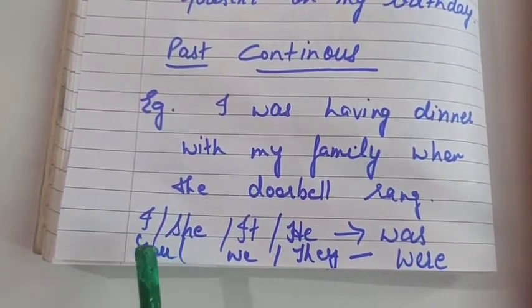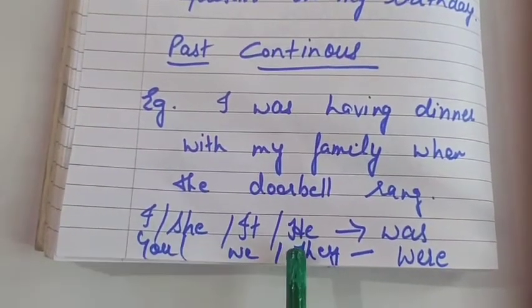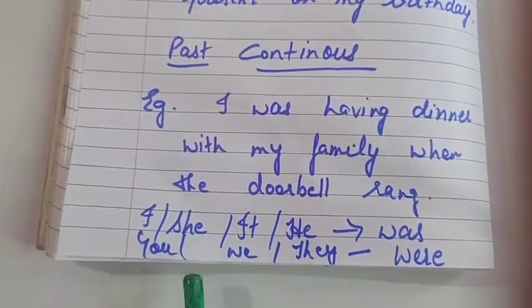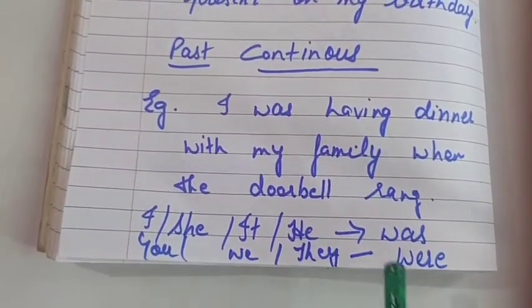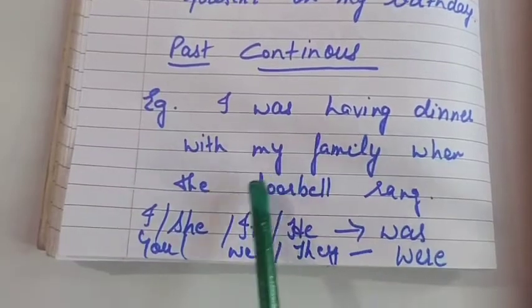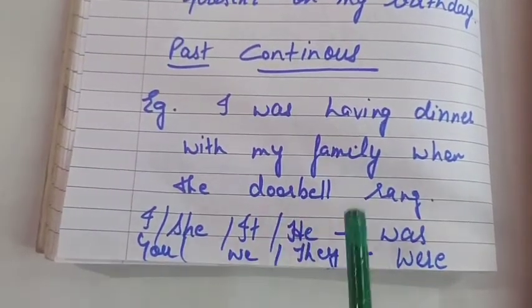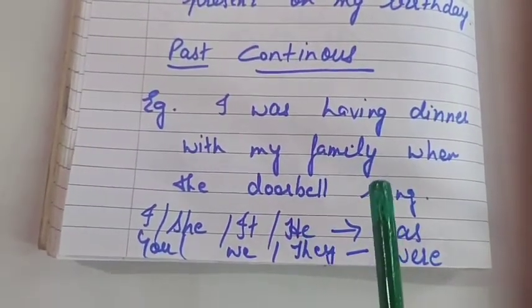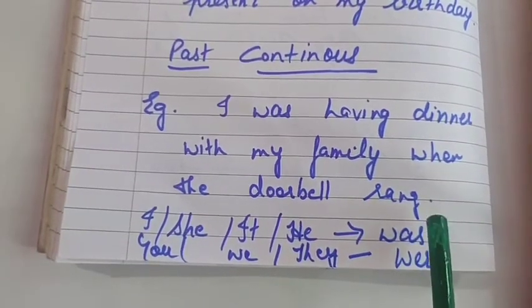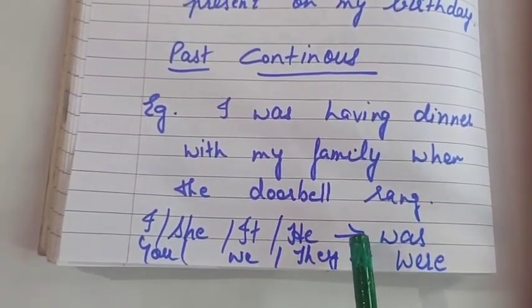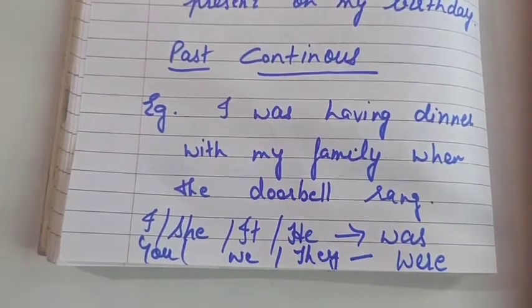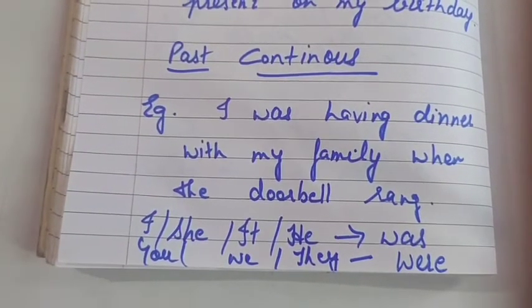With I, she, he, it we will use was, and with you, we, they we will use were. Now children, example is I was having dinner with my family when the doorbell rang.